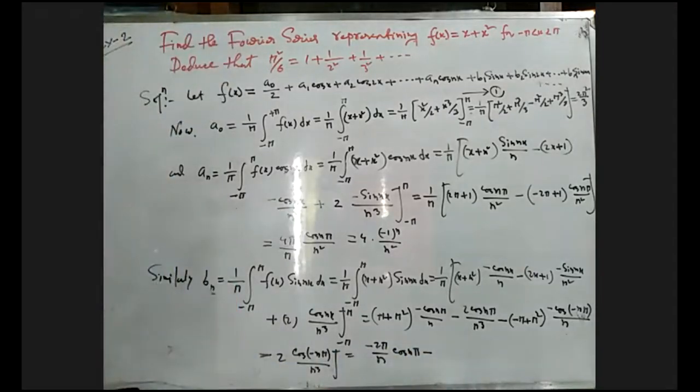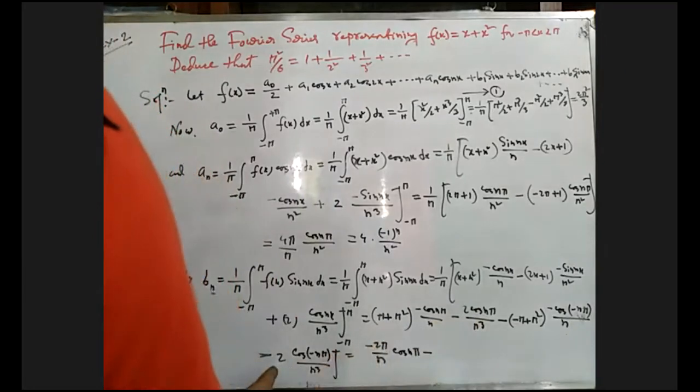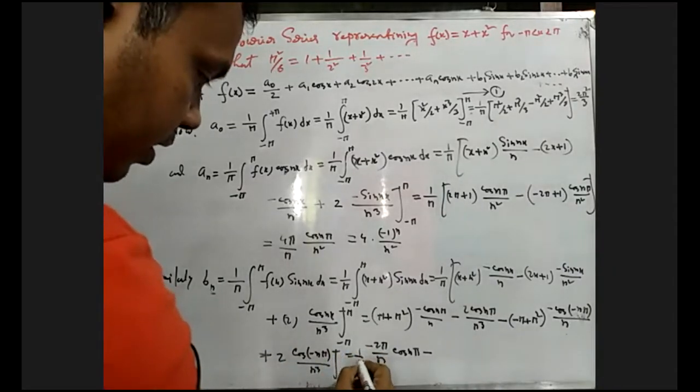So another term will be minus 2 cos n pi by n cube, minus 2 cos n pi by n cube. This will be plus, so this and this will be cancelled. So we get only this one.